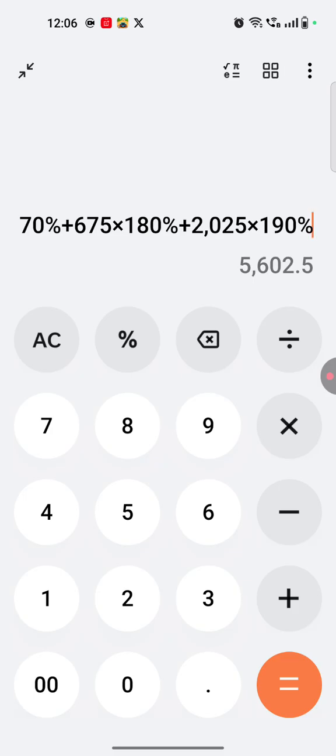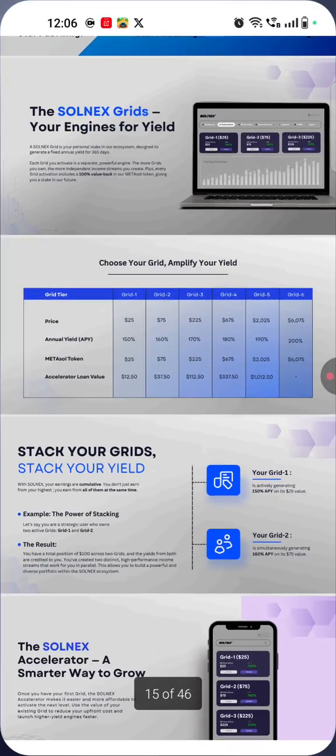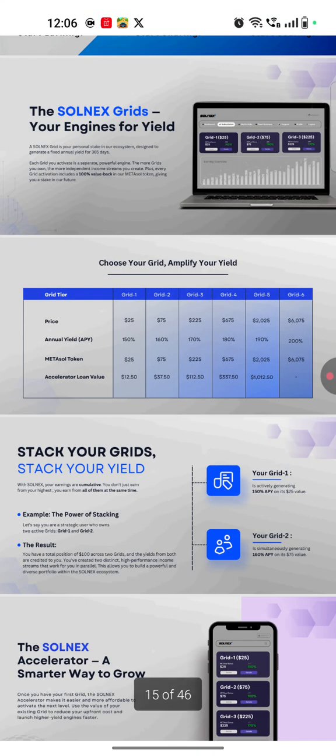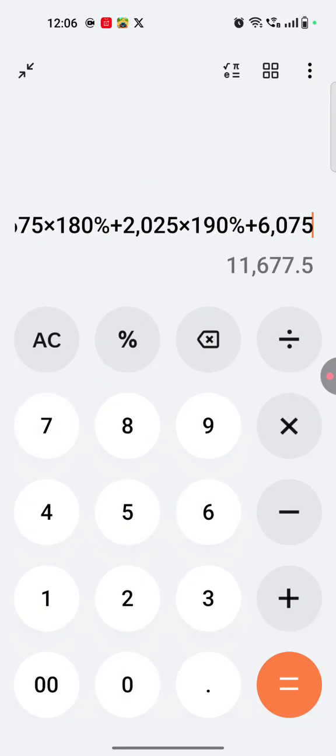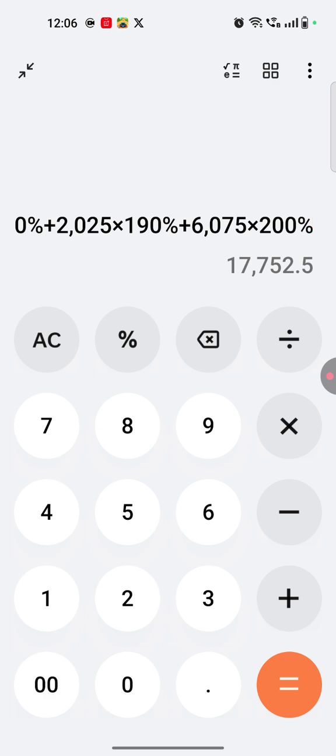For the last grid, grid 6, we have to activate with $6,075, and the annual yield we can get through grid 6 is 200%. So $6,075 is the grid price, and into 200% annual yield we can accumulate.